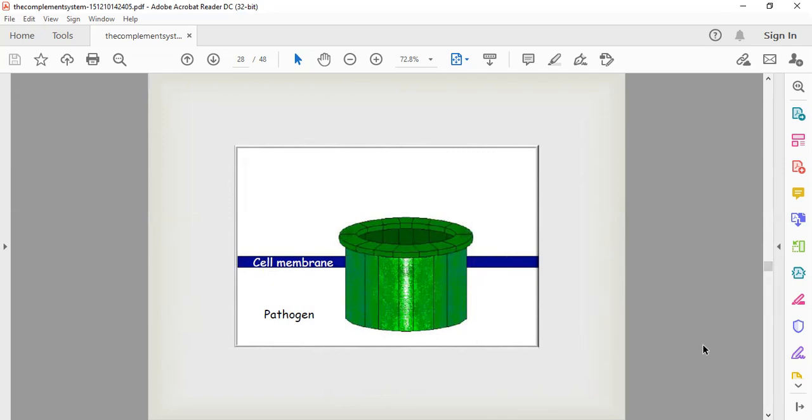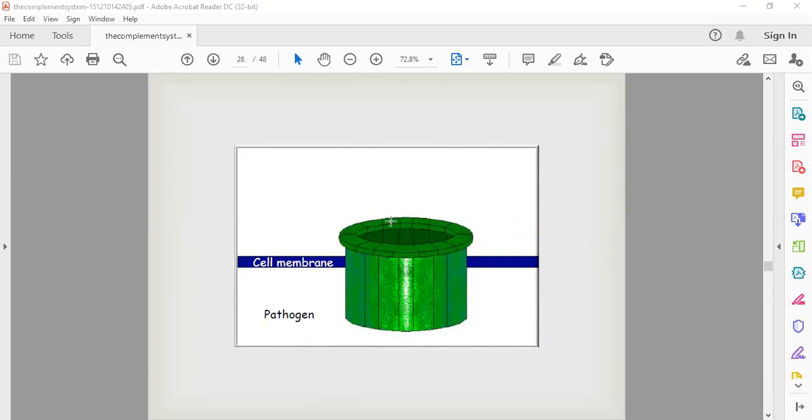So this is the idea by which the cell membrane will be punctured.